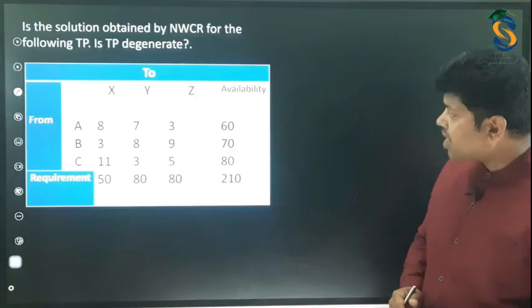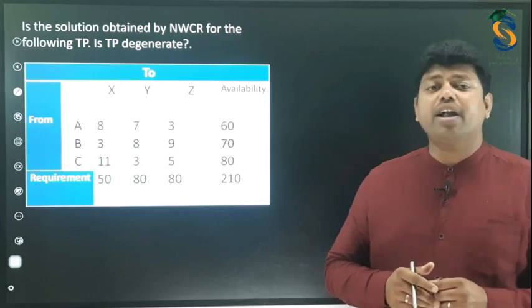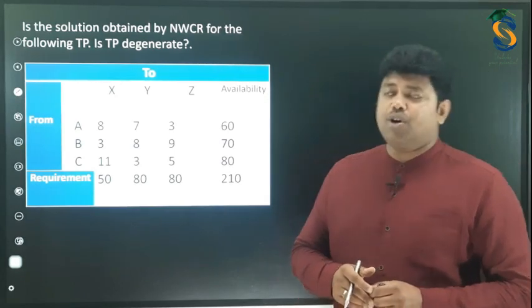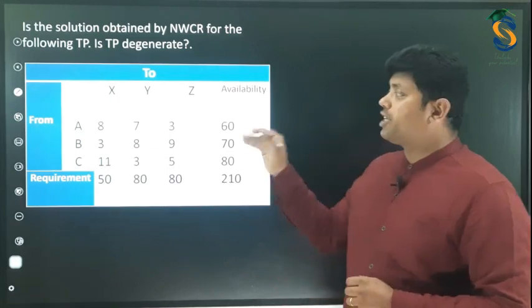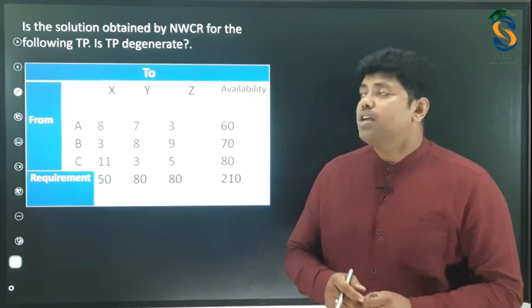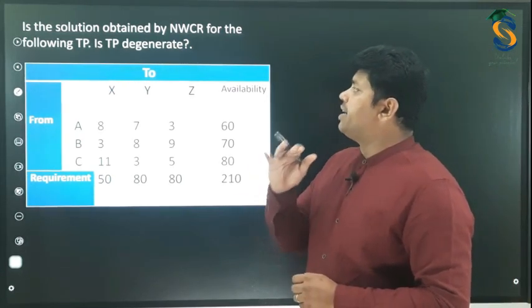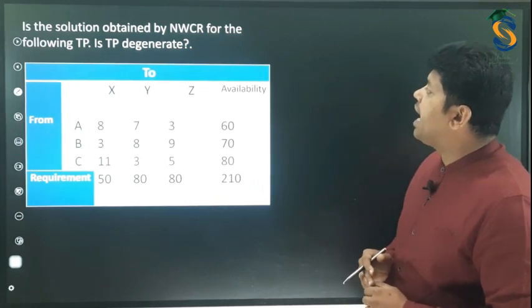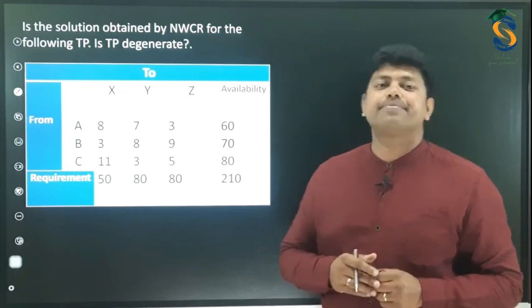Okay, so now let us take one problem for solution. First I'll read out the question and explain what is given. Then let us solve this problem. The problem is: find the solution obtained by NWCR for the following TP, and is the TP degenerate?